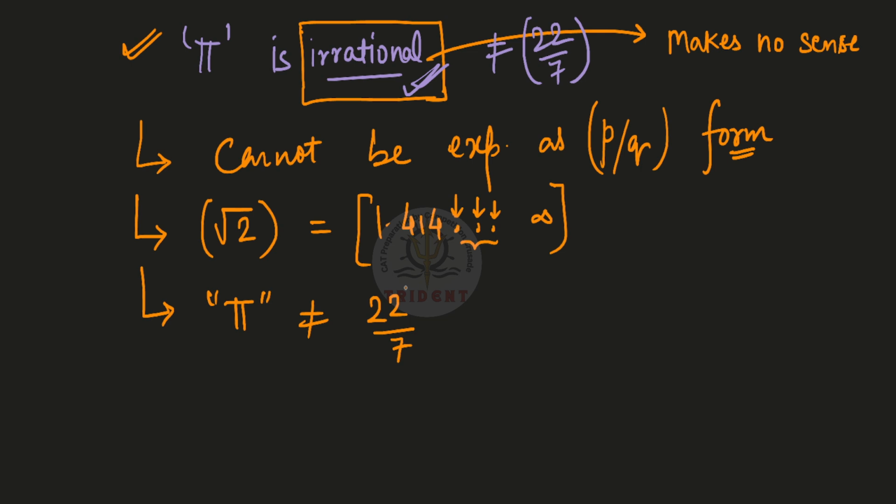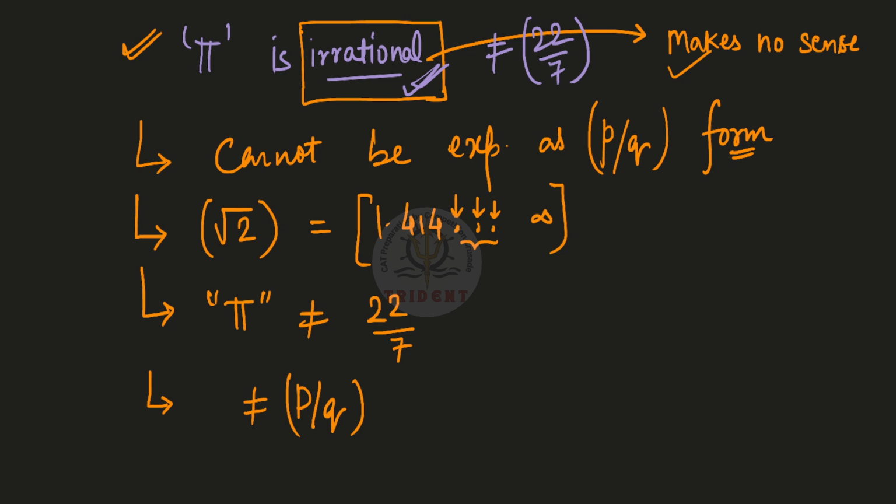A very interesting idea to keep with yourself is that the decimal expansion of irrational numbers neither terminates nor is periodic. As the name suggests, they are irrational, they make no sense. Their decimal expansion goes on till infinity with digits popping up here and there. So there is no fixed pattern, and because of that, it cannot be expressed in the p by q form mathematically.